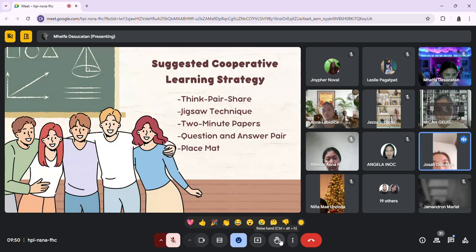I guess think, pair, share is a type of game that includes finding the similarity of a thing, then you're going to pair it with the other one, then you will share it with your group like that. Correct me if I'm wrong.